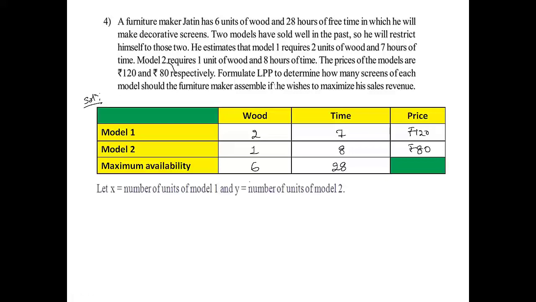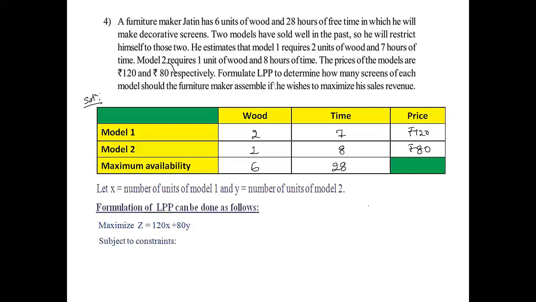The next step is, let X be the number of units of model M1 and Y be the number of units of model M2. The formulation of LPP can be done as follows. So maximize the profit, it is 120X plus 80Y. Maximize Z is equal to 120X plus 80Y.